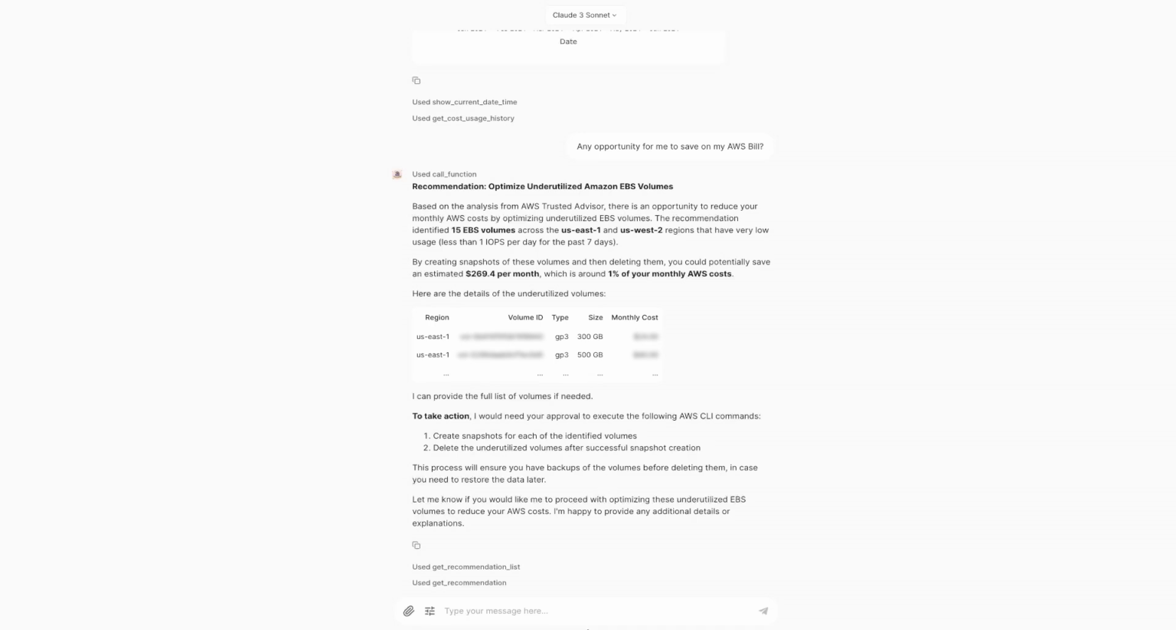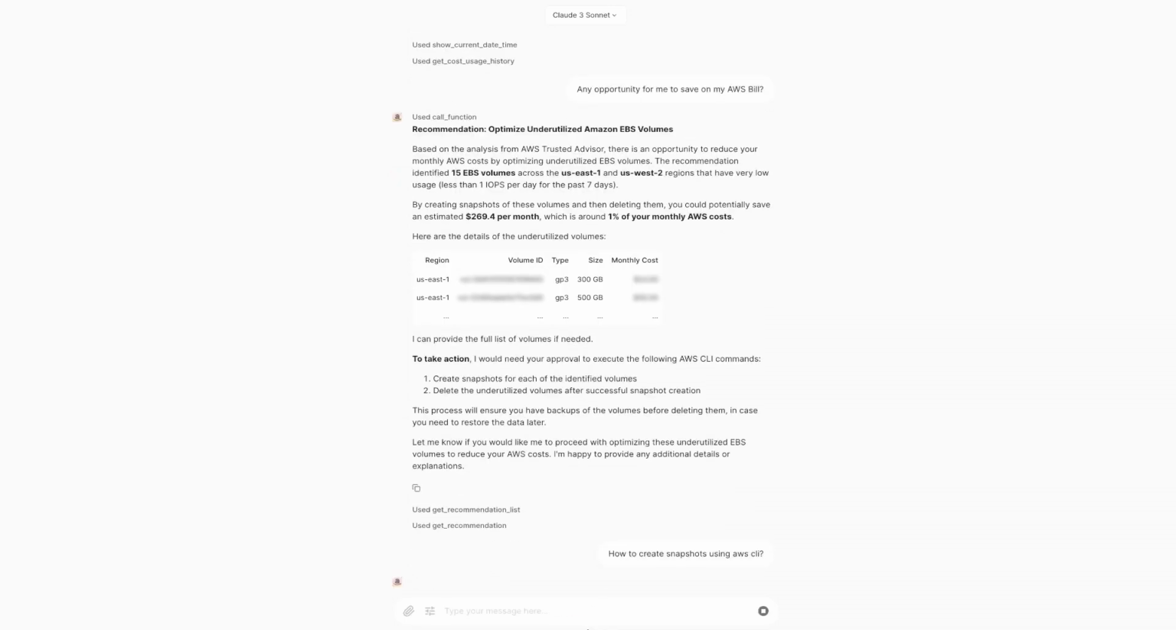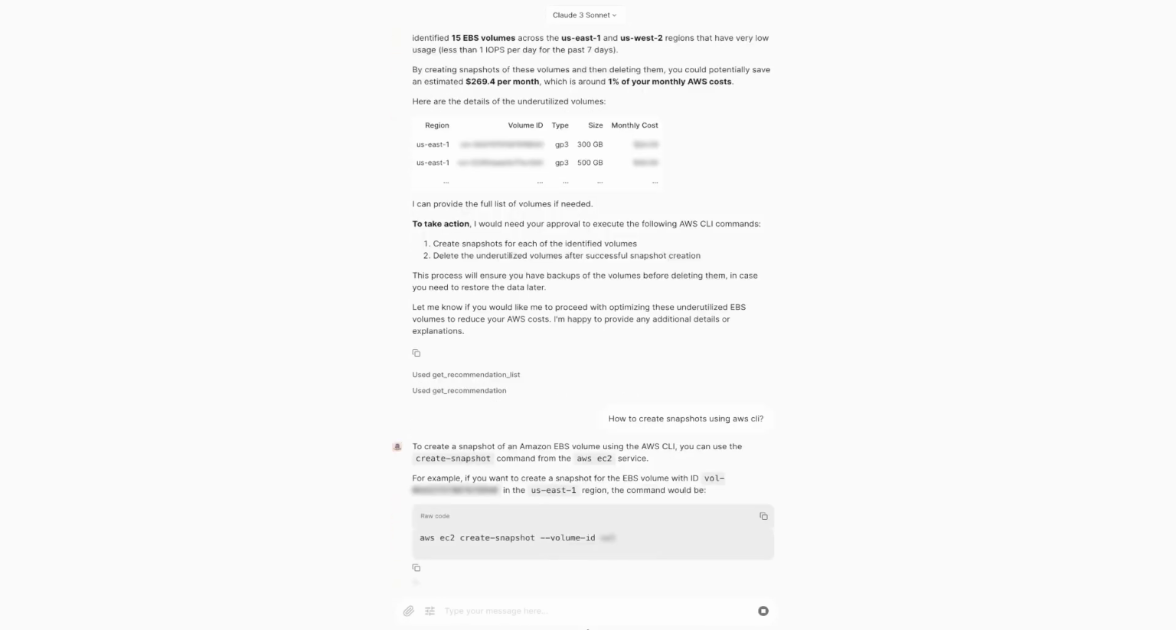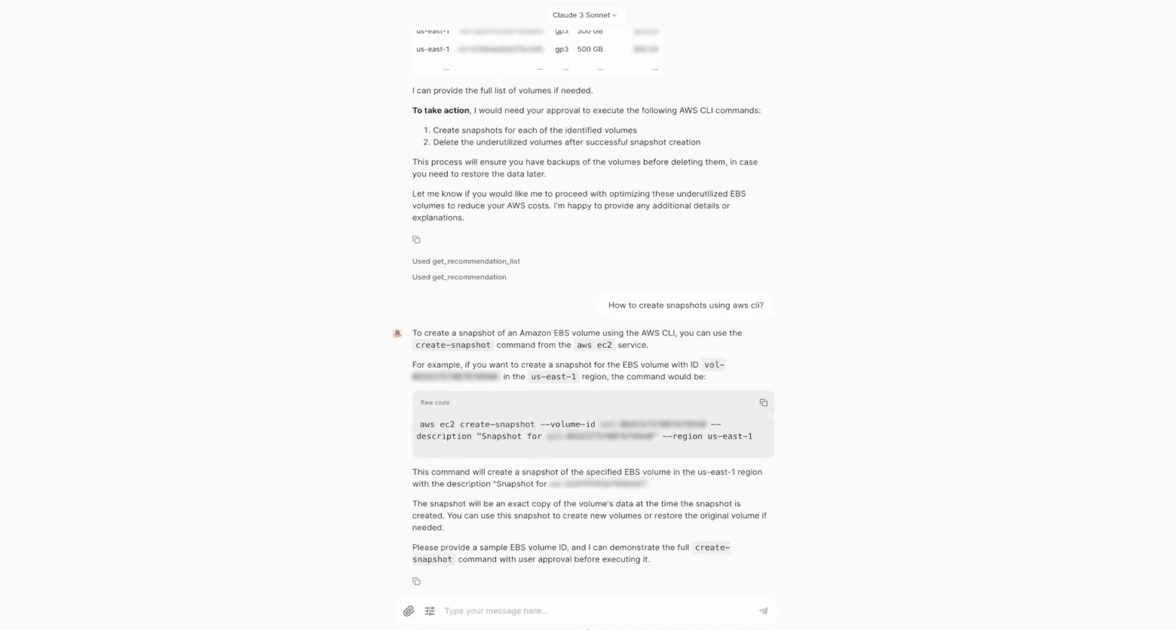It also offers help to execute the action plan on the 15 EBS volumes across different regions, waiting for my approval. Before granting such permission, I'd like to understand the concrete AWS SDK command line the chatbot plans to execute. For example, how to create the EBS snapshots using AWS CLI. Now, as you can see, the chatbot gives me a detailed explanation on what it plans to do to create the snapshot using AWS SDK.